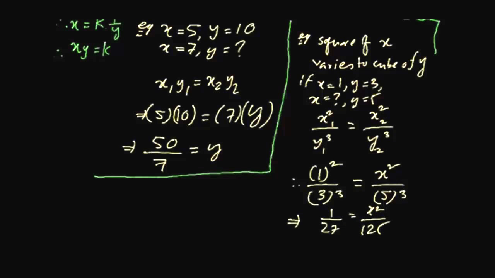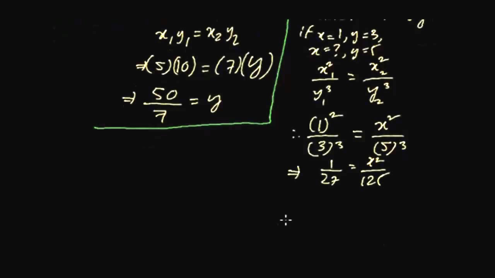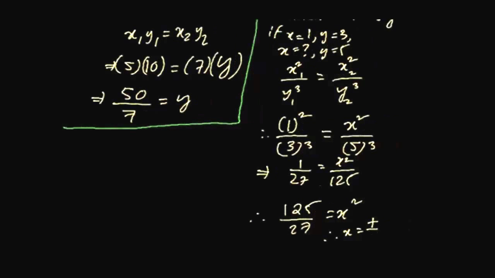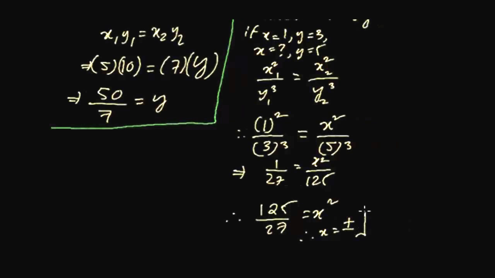So we can actually write, therefore, 125 divided by 27 equals x squared, and we can send this square to the other side and write, therefore, x equals, we always have to give a plus minus sign, square root of 125 divided by 27, and we can find the value of this.